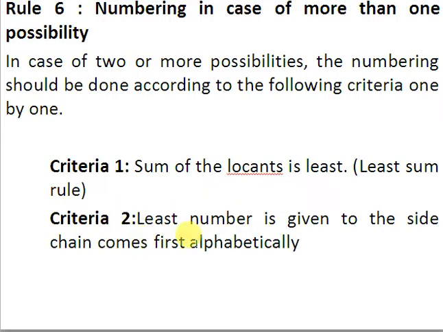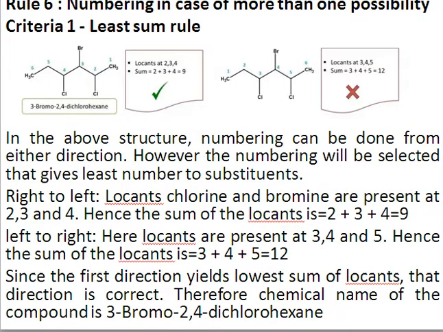that comes alphabetically first. So if you have an ethyl as a side chain and a propyl as a side chain, then you must give the least number to ethyl, because that comes first alphabetically. So let us elaborate this with a few examples. So here we have the possibility, right?